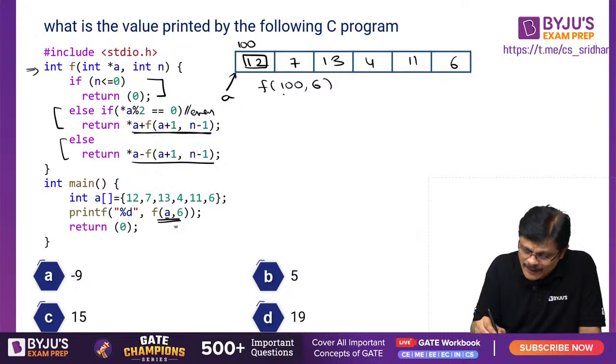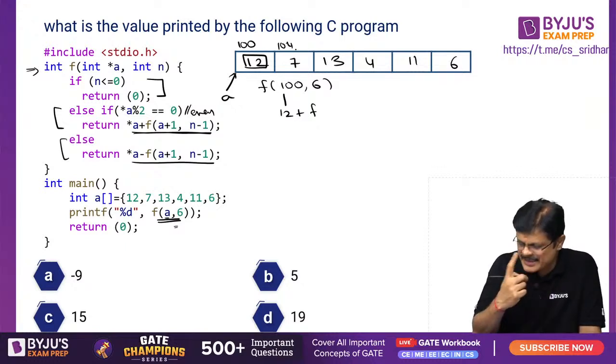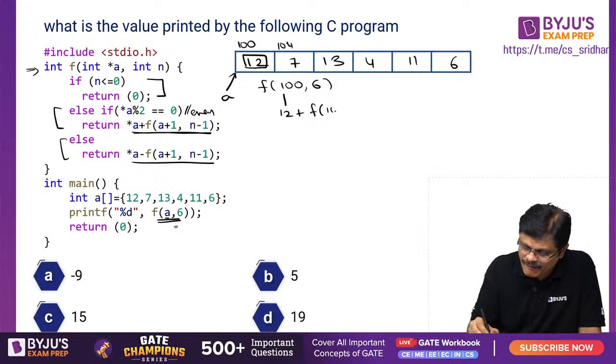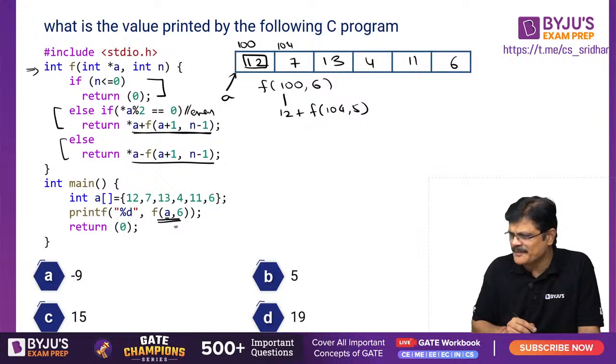That is 12 plus, again you are calling F(A+1). A is this location, so A plus 1 is the next location. Suppose the size of an integer is 4 bytes. So it is F(104, n-1). Originally the size is 6. Now it is called with size 5.